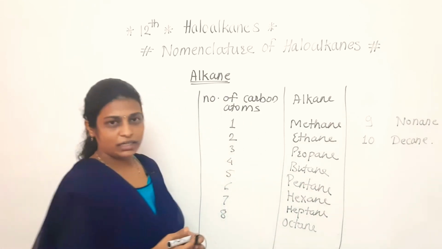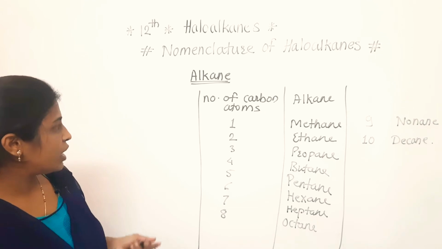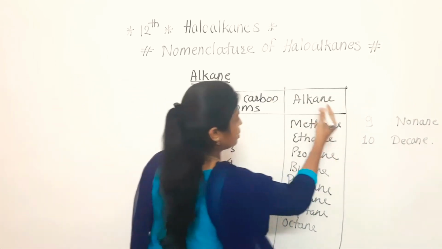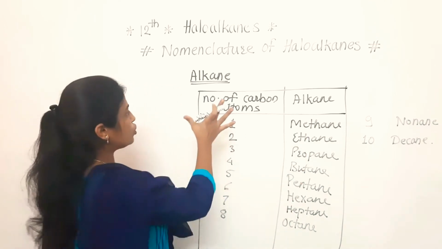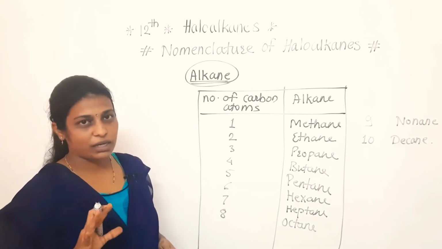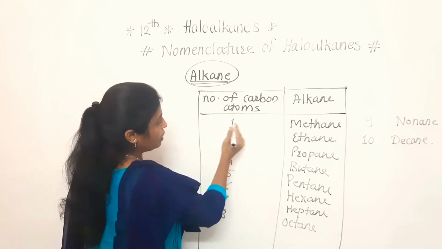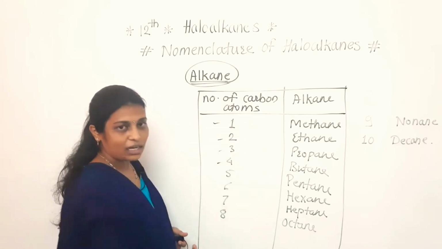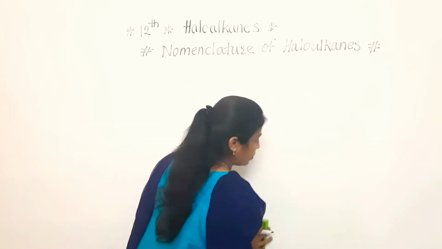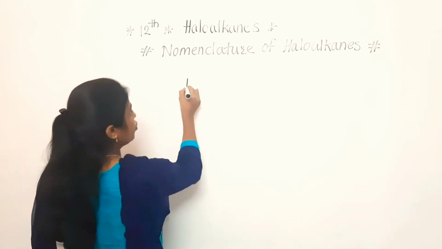Hope you are writing all these points. This is very important before starting the nomenclature. Have you completed? Now we can start. If you have taken a screenshot, it's good. Otherwise you can write here also. So what is meant by alkane? As we know, there is a presence of carbon single bonds in these compounds. The number of carbon atoms 1, 2, 3, 4, 5 like that up to 10, we have completed the names of the alkanes. Sometimes when we are writing the nomenclature, at that time we should know about primary, secondary, tertiary. So what is meant by that?